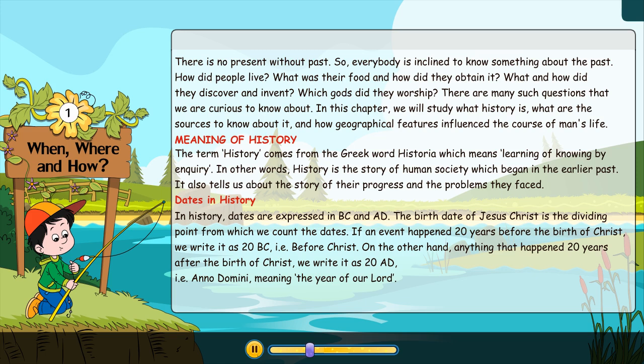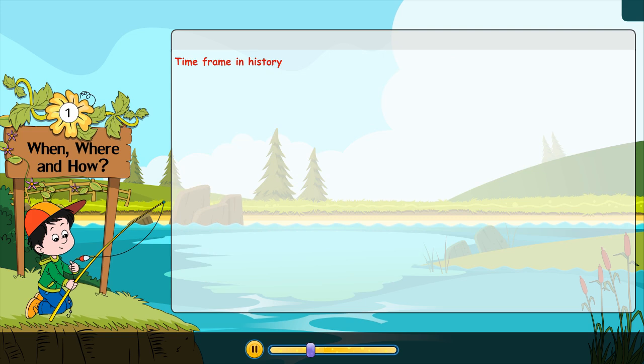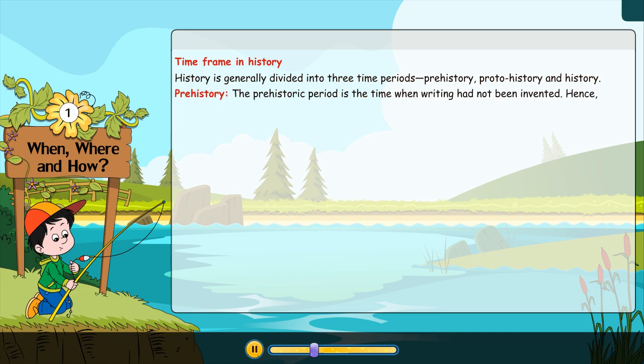Time frame in history. History is generally divided into 3 time periods: prehistory, proto-history, and history. Prehistory. The prehistoric period is the time when writing had not been invented. Hence, there are no written records for this period.